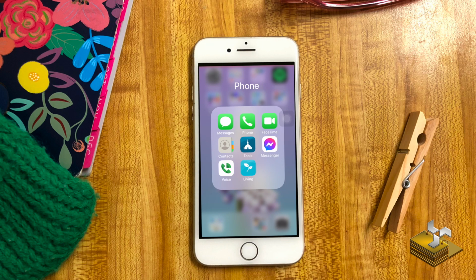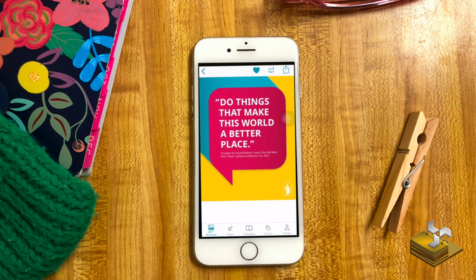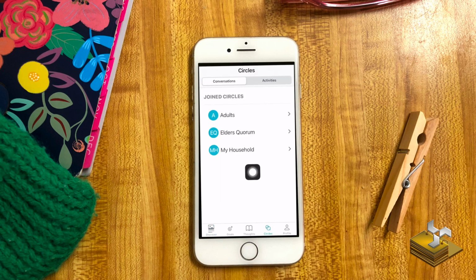Let's go back to the Gospel Living app. So down here at the bottom we have the rest of these tabs. Let's click on the Circles tab. Here we have various circles. We have activities and conversations with various groups of circles that you're automatically joined to. Depending on where you are living and what callings you have in the church, depends upon what circles you will join.